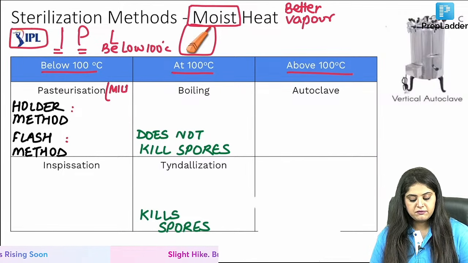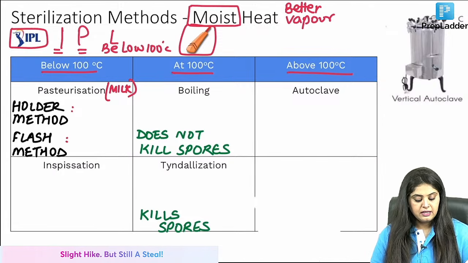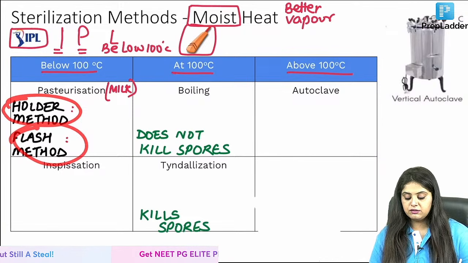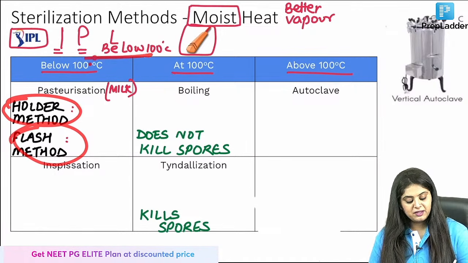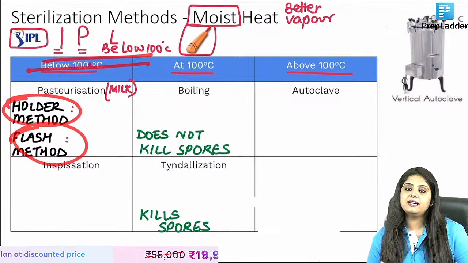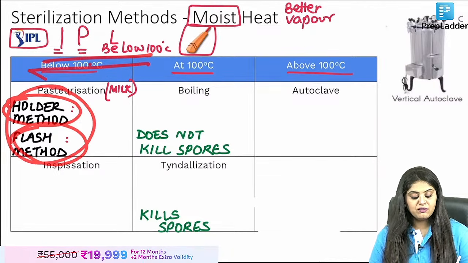Pasteurization obviously, ma'am, is done for milk. In our country, what is happening? We have Holder method, flash method. So right now you are seeing only highlights of IPL. Okay, today I am also showing you only highlights of microbiology. Okay, so now, sad life.